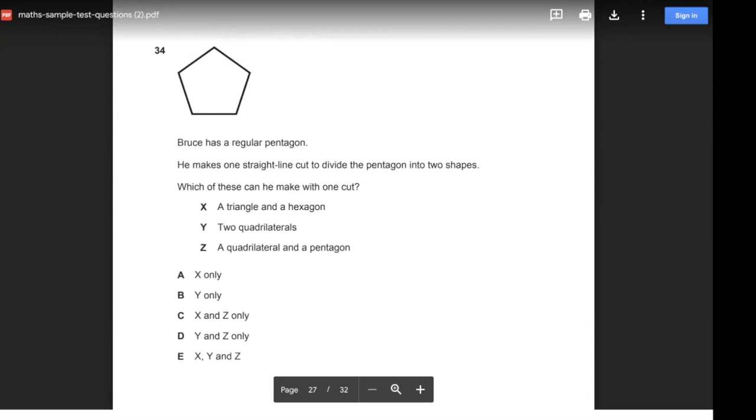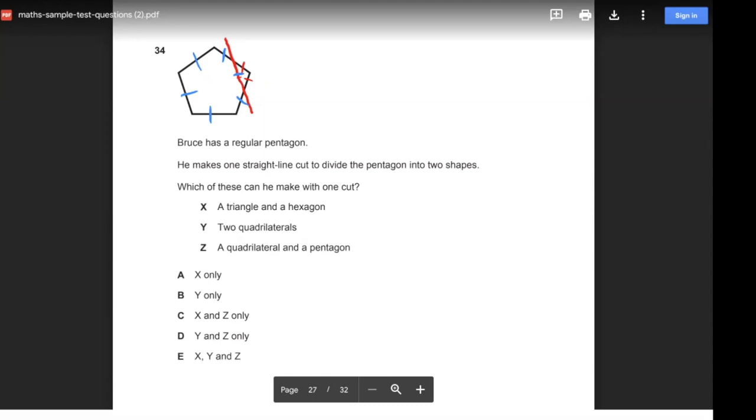Letter X, a triangle and a hexagon. Yes, we can do that. If I cut it like this, the triangle is 1, 2, and 3. These ones, right? And then the hexagon is 1, 2, 3, 4, 5, 6. That has 6 sides. Just remember, it does not have to be equal sides. It doesn't have to be a regular pentagon or a regular triangle. It can be irregular. So as long as it has 6 sides, or as long as it has 3 sides for the triangle, that counts.